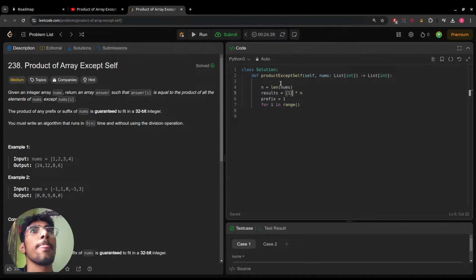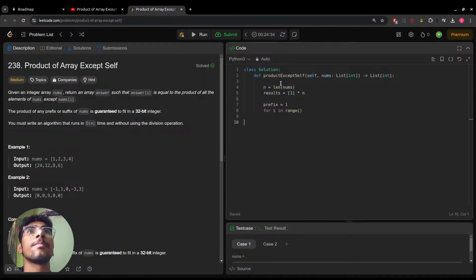Prefix equals 1, for i in range. Result i equals prefix.